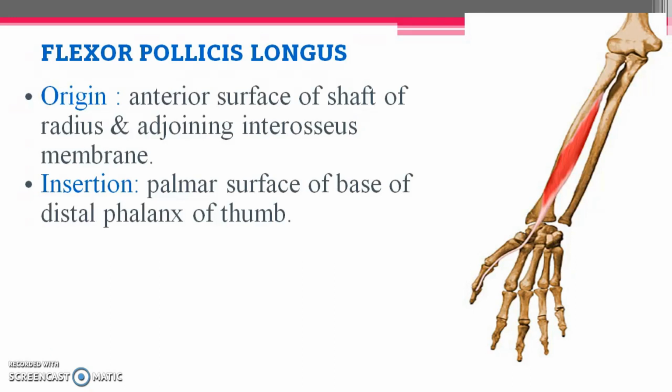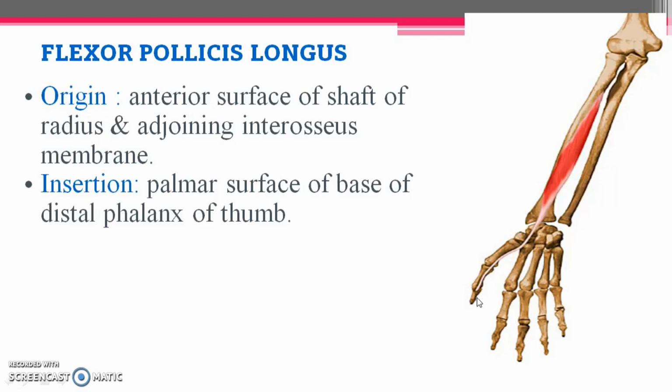The anterior surface of the shaft of the radius gives origin for this particular muscle, and the interosseous membrane adjoining this bone also gives attachment. Later it forms a tendon and passes anteriorly towards the thumb.